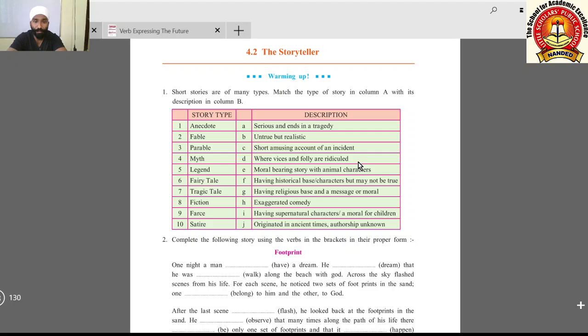The people who sometimes do bad activities to others, who are mischievous, such activities are vices. Folly means the mistakes which people make in day to day life. These are ridiculed, meaning placed in a humorous, comical way. This is how this type was.